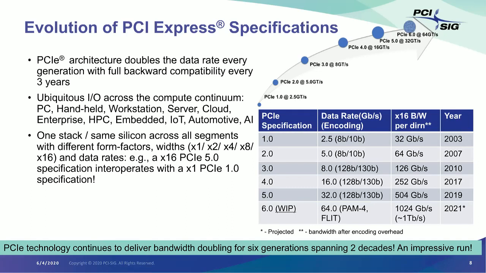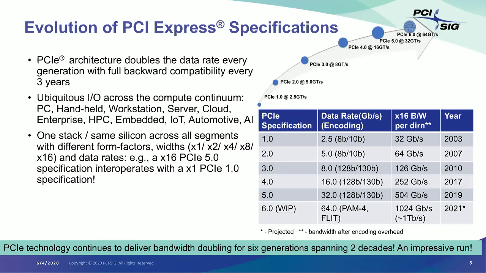5.0 was at 32 gigabit per second. It came 2 years after that, in 2019. Double the data rate again, the bandwidth again. And 6.0, which is work in progress, is going to have 64 gigabit per second, supposed to come out next year, and it will deliver 1 terabit per second of bandwidth.